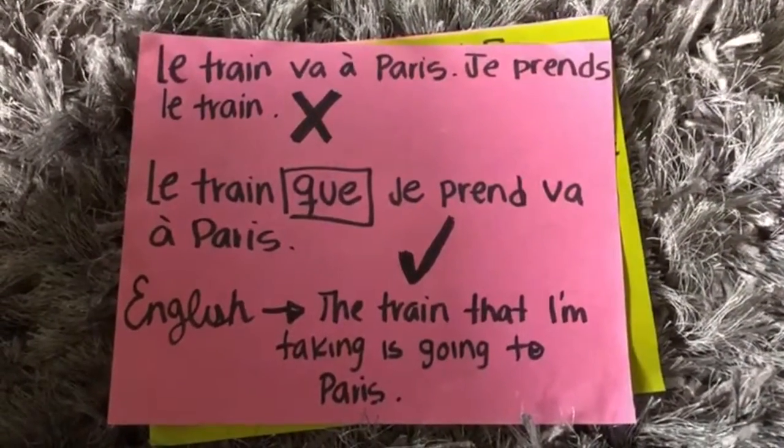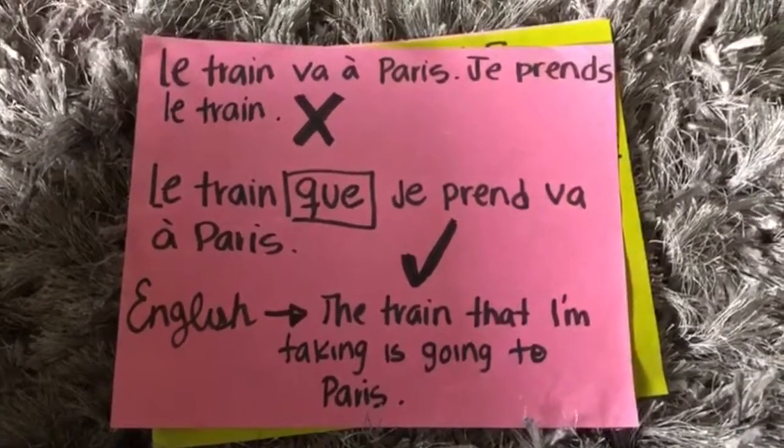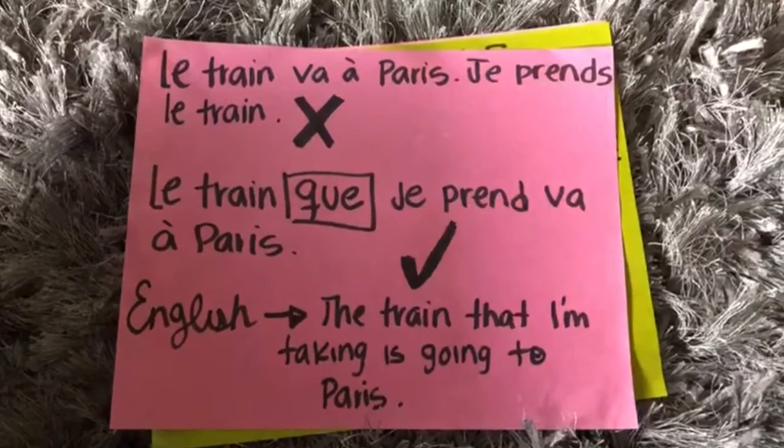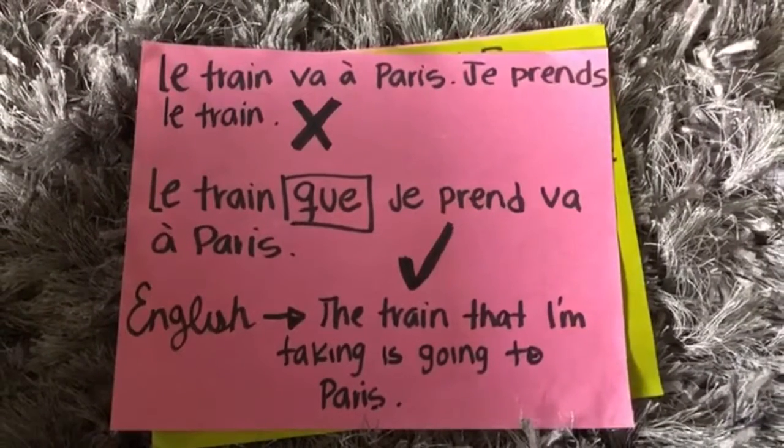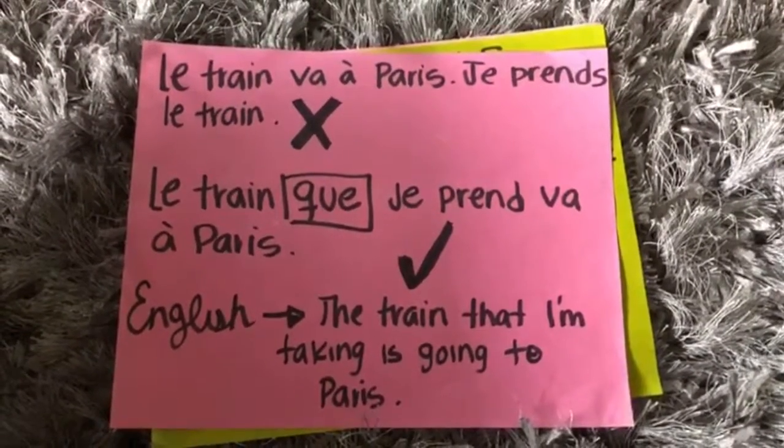Le train va à Paris. Je prends le train is incorrect, and le train que je prends va à Paris is correct. In English, it will look like this. The train that I'm taking is going to Paris.